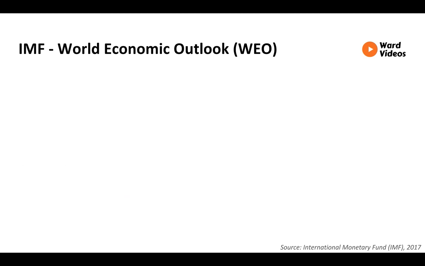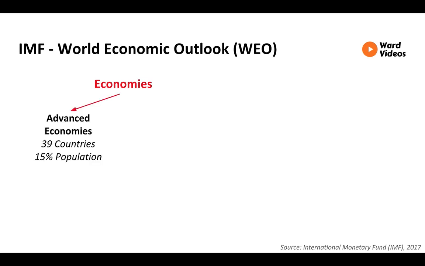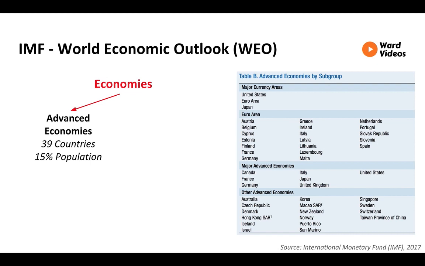Twice a year, the International Monetary Fund, IMF, publishes the World Economic Outlook, WEO, in April and October. Now, the report splits the economies into two groups. First, the advanced economies. They are 39 countries which account for 15% of the population. Countries such as the US, Australia, and the Euro area countries.